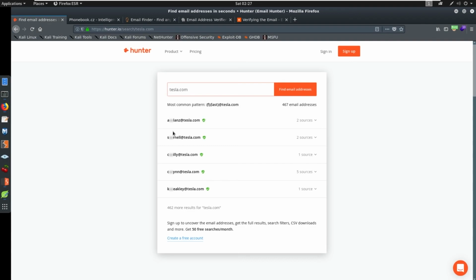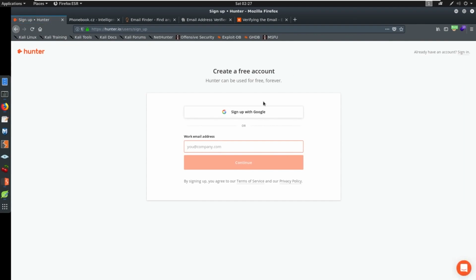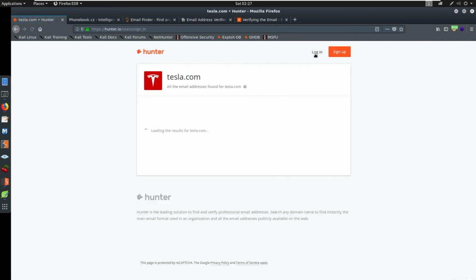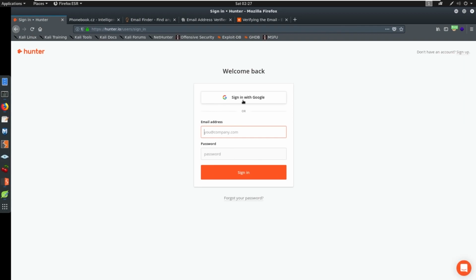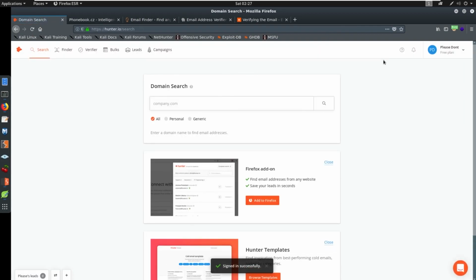Now we can sign up and get actual information here. You should be able to sign up with a Gmail account. Sometimes this does not work depending on the country that you are in, so be cognizant, you might have to use a different email address. But I just tried signing up with a Gmail account that I have on here and it worked just fine. So I'm going to go ahead and try to log in. I'm going to sign in with Google with what's already here, and just now I'm logged in.